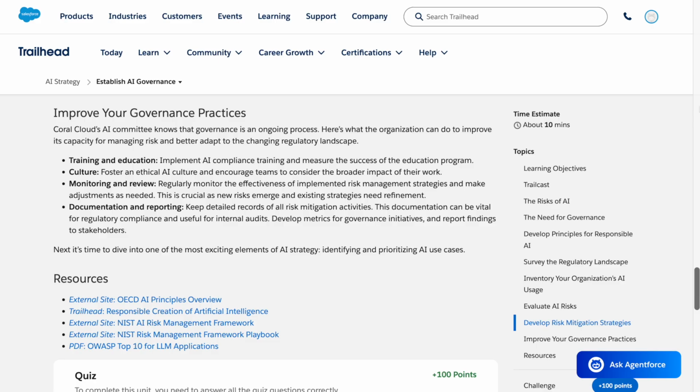Next, it's time to dive into one of the most exciting elements of AI strategy, identifying and prioritizing AI use cases.